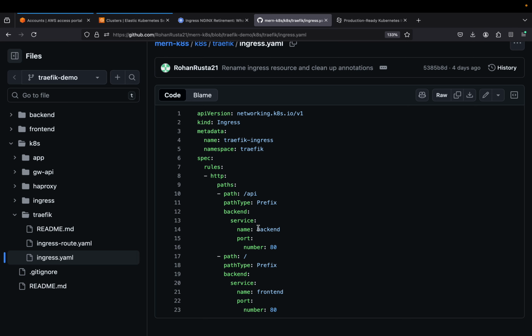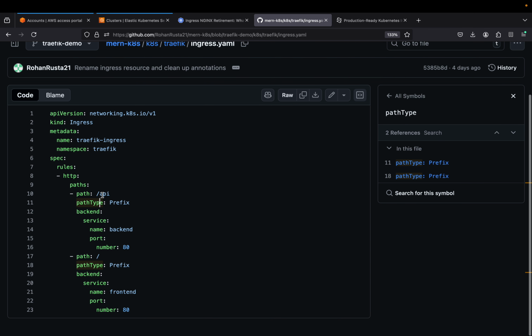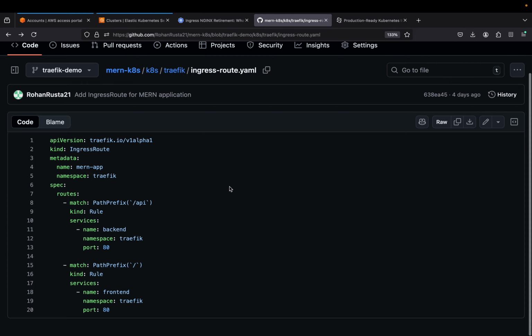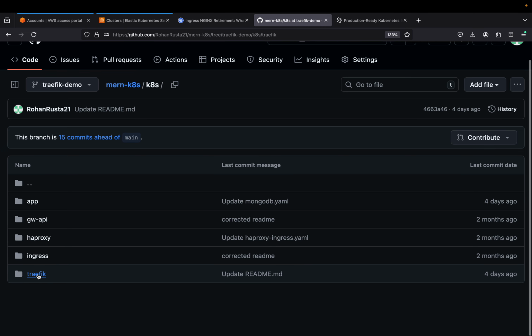I'm also using the same application which I used in those two videos, which is a simple to-do application. This is the YAML for that, and the namespace is traefik because I'm doing everything inside this namespace. These are the two paths. One is for my backend application, where the endpoint is slash api, and the other is my front end, which is slash. So this is a very simple ingress file, I can say.